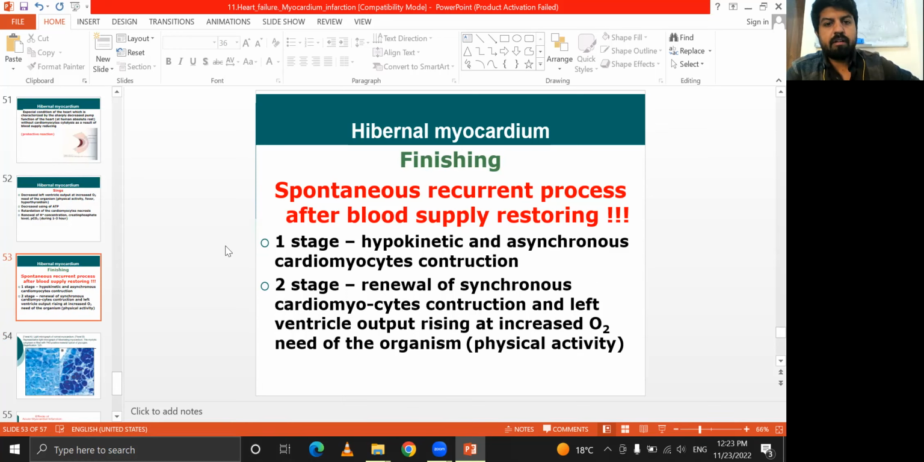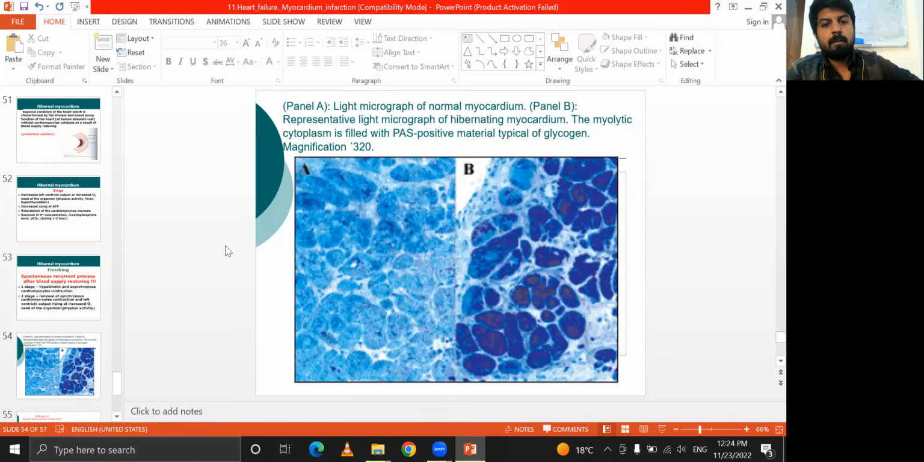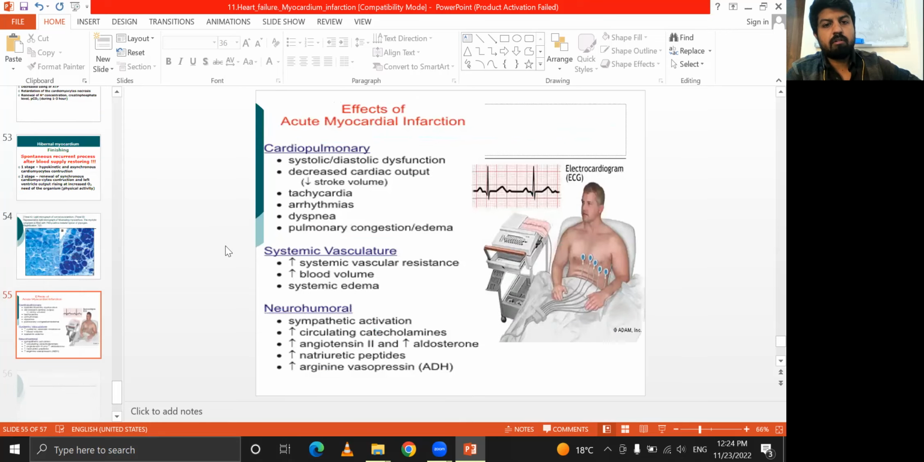In the spontaneous recurrent process after blood supply restoration, stage 1 includes hypokinesia, and stage 2 includes renewal of synchronous cardiomyocyte contraction and left ventricle output rising, with increased O2 need of the organism. This is the picture about this.